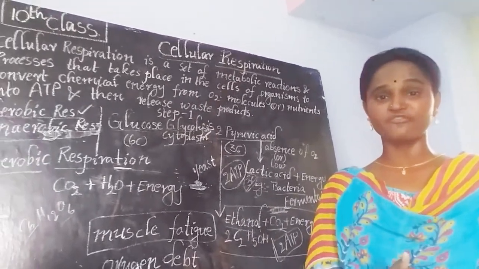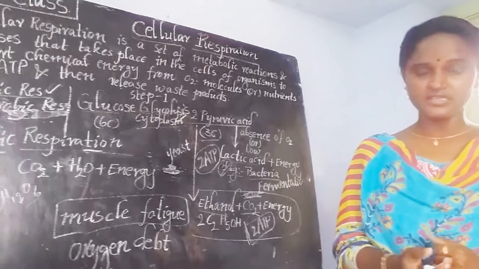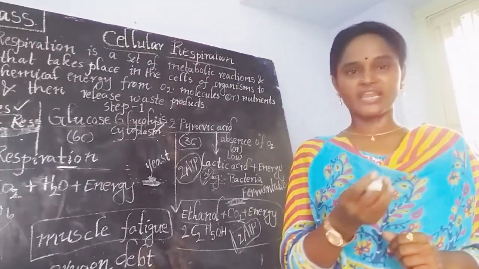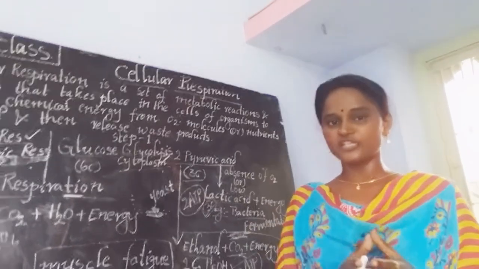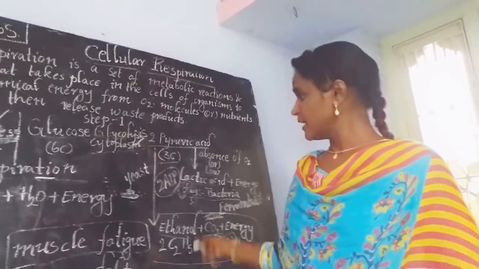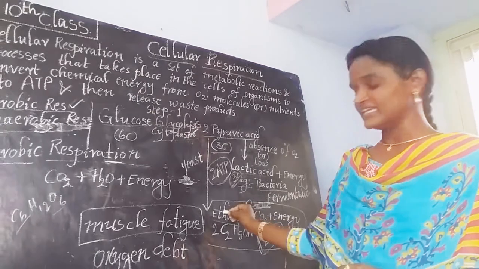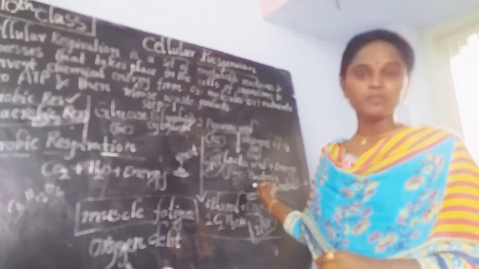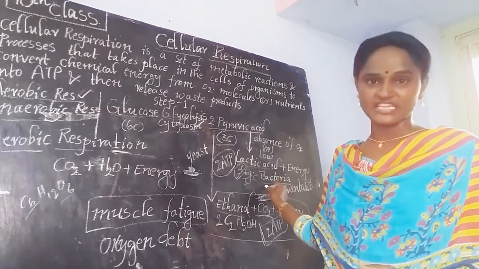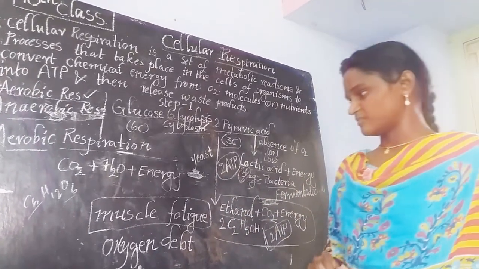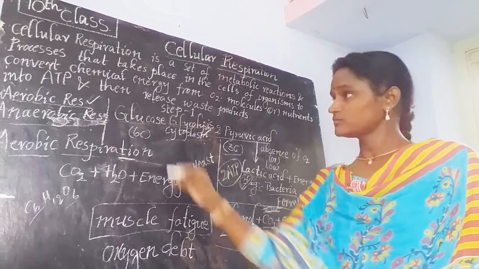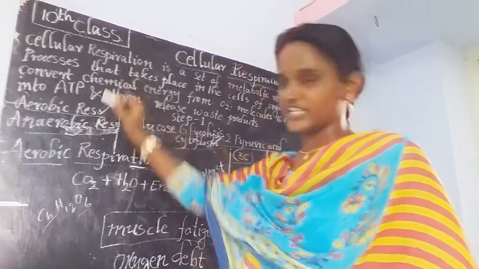And in the preparation of beverages, certain varieties of wine, whiskey, different varieties of beverages will be prepared with the help of yeast, by a process called fermentation. Okay, is it clear? Then move to the next step. What is that? Aerobic respiration.